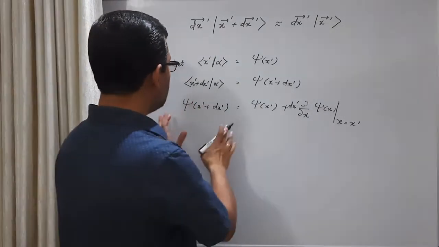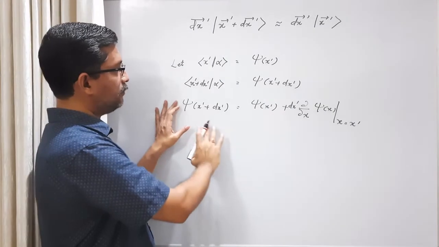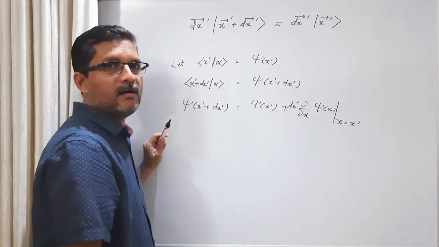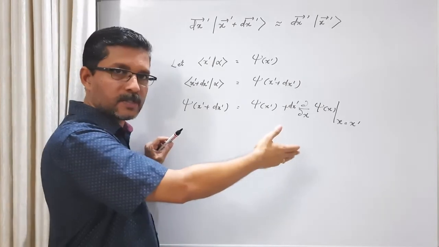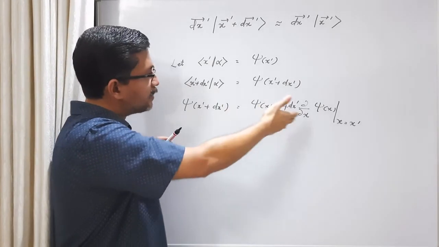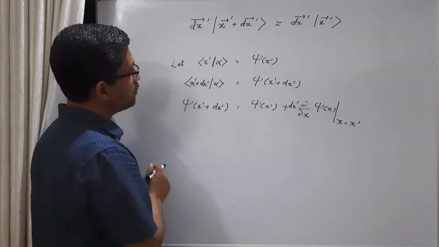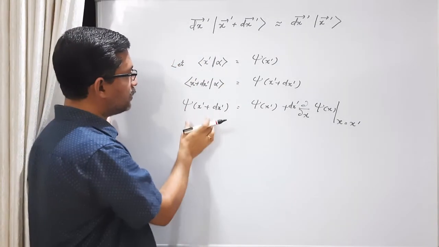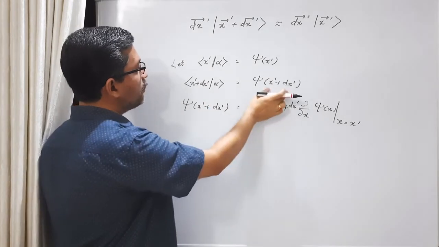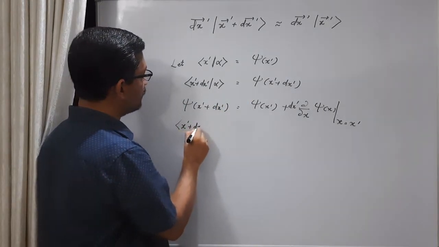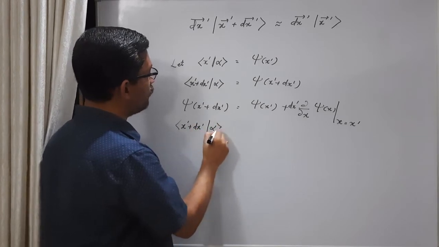Okay, I have introduced this wave function for the convenience of expressing using Taylor expansion, because we are familiar with Taylor expansion in terms of functions. Let's go back to the abstract notation in bra-ket notation. And what is psi of x prime plus dx prime? That is bra vector x prime plus dx prime ket alpha.